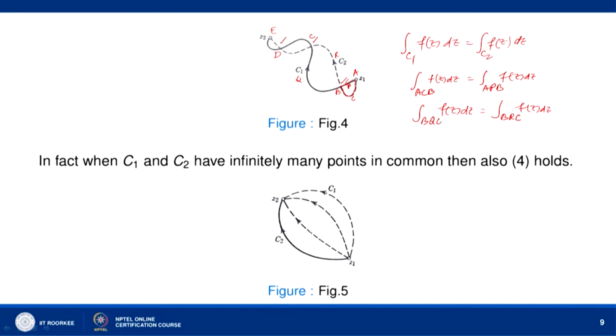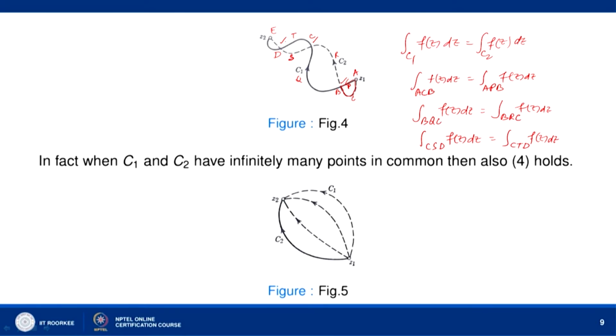And then the integral over C, S, D is equal to the integral over C, T, D. And lastly, we consider this one.